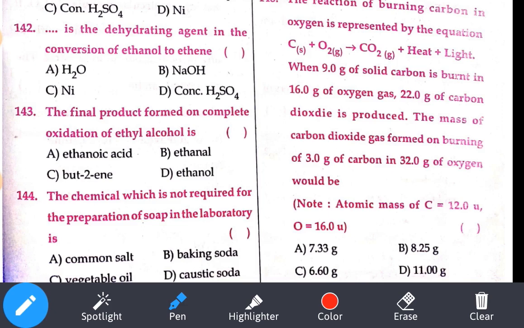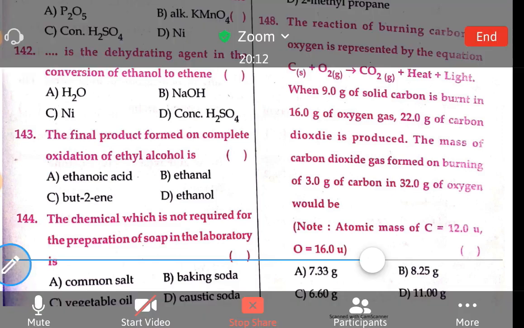144th question. The chemical which is not required for the preparation of soap is. What is that? Baking soda is not required. Option number B. Let's see the next question.